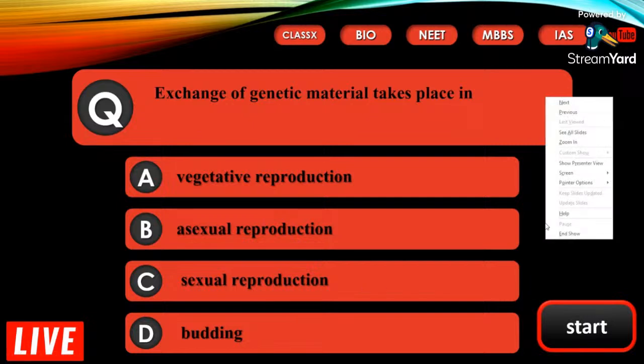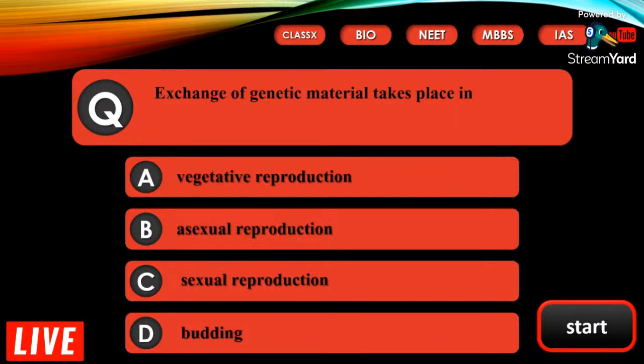Your time starts now. See, the correct answer here appears to be C. Sexual reproduction. Exchange of genetic material takes place in the sexual mode of reproduction. So the correct answer here is C. Sexual mode of reproduction.